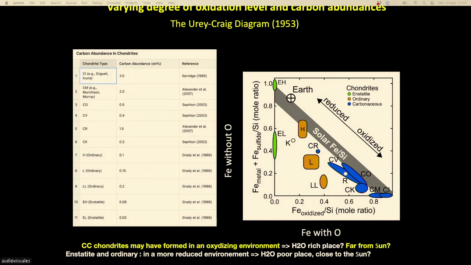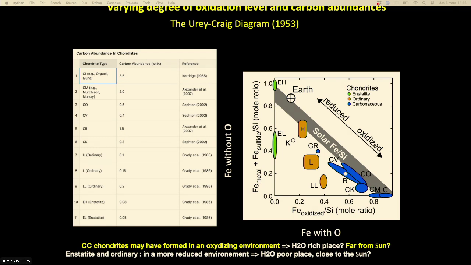Now, if we go to the right graph, it is a very famous graph in cosmochemistry called the Urey-Craig diagram. It was established in 1953, and they tried to establish the oxidation level of the chondrites based only on iron, because when you cut a chondrite, it's easy to see and detect the iron. On the x-axis, you see the number of moles, normalized by silicon, of oxidized iron. You count all irons that are linked to an oxygen, and you call that oxidized iron. And on the vertical axis, you count all iron that is not bonded to oxygen.